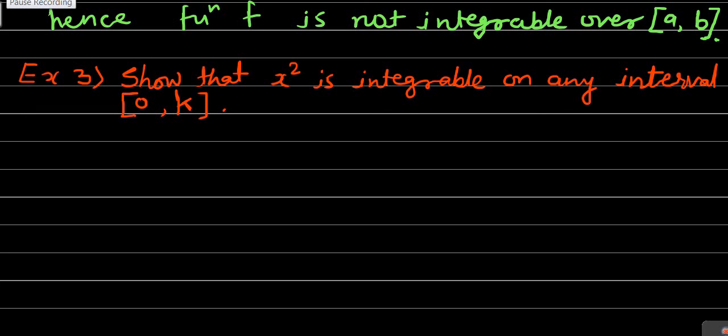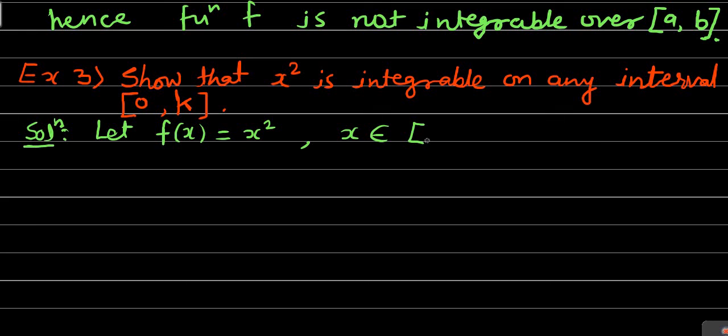So we'll go for solving this example. Solution of this example. We'll denote the given function by f. So let f of x is equal to x square, where x belongs to the closed interval 0 to k, which is given in the question.